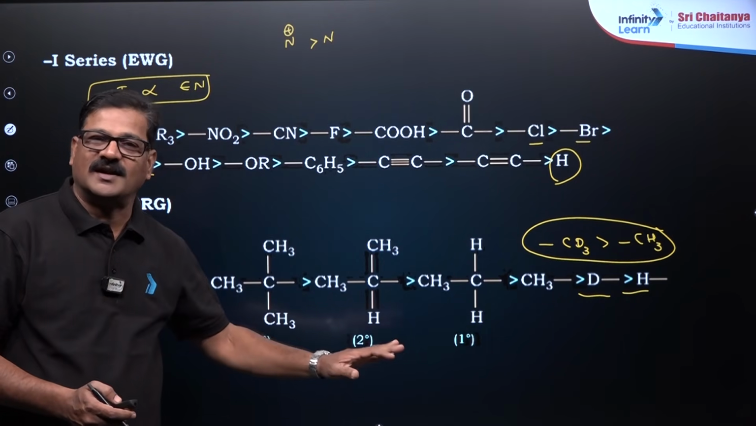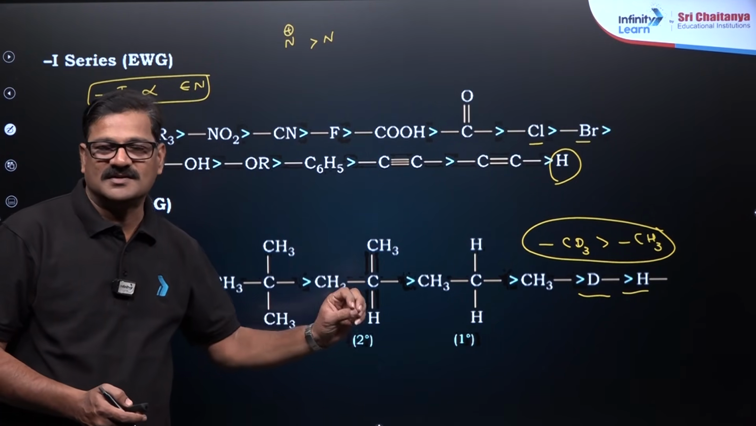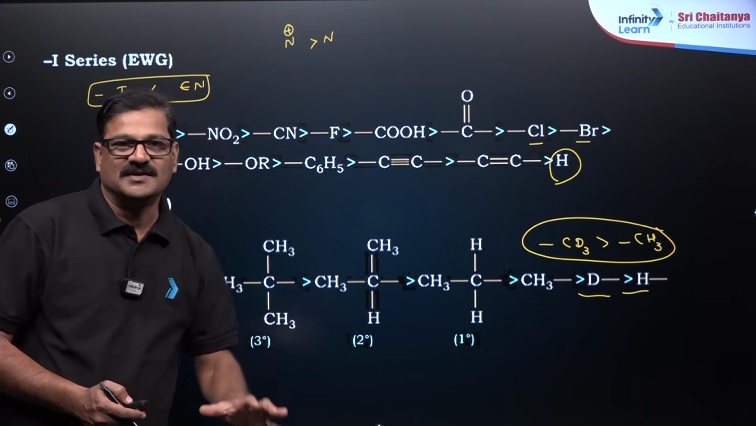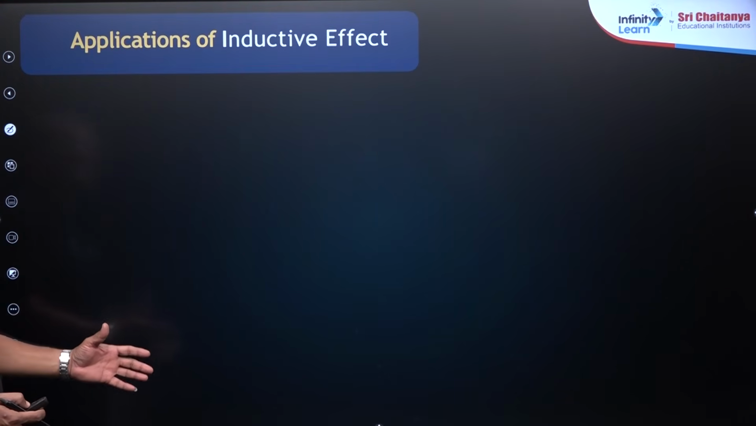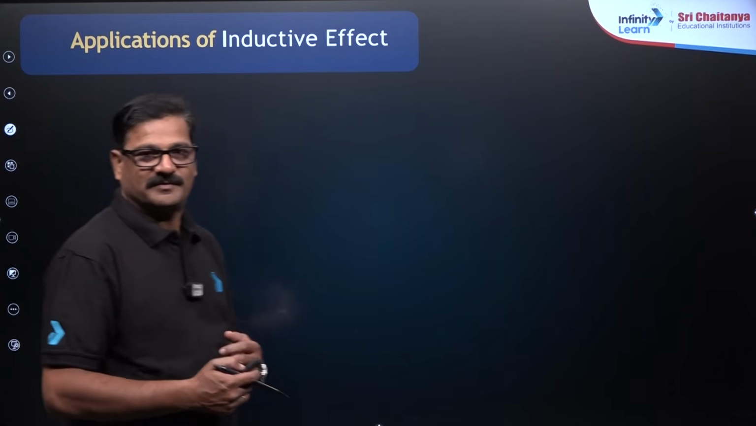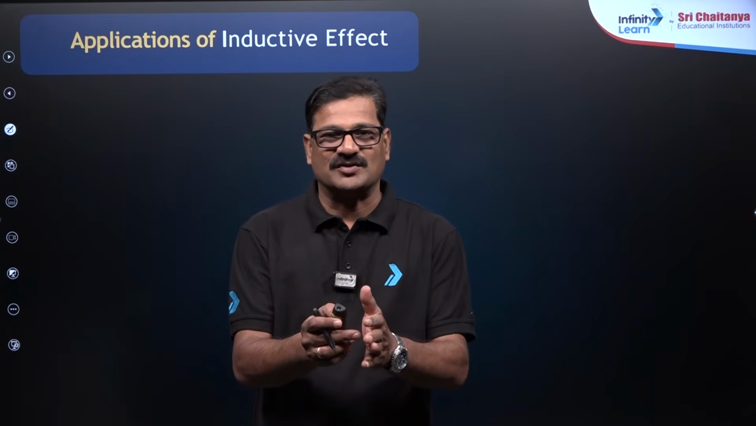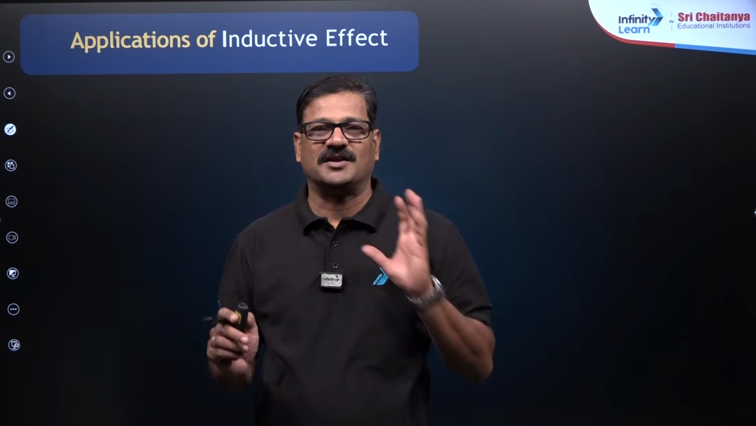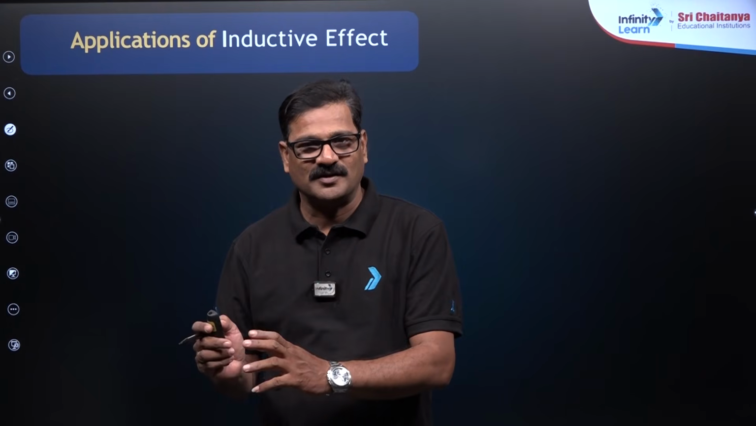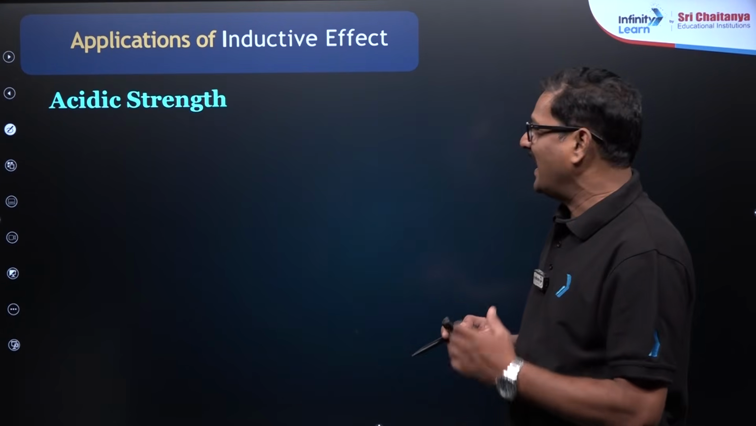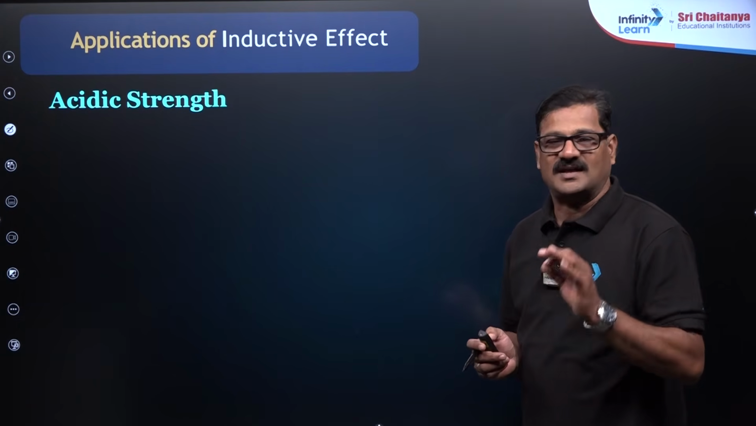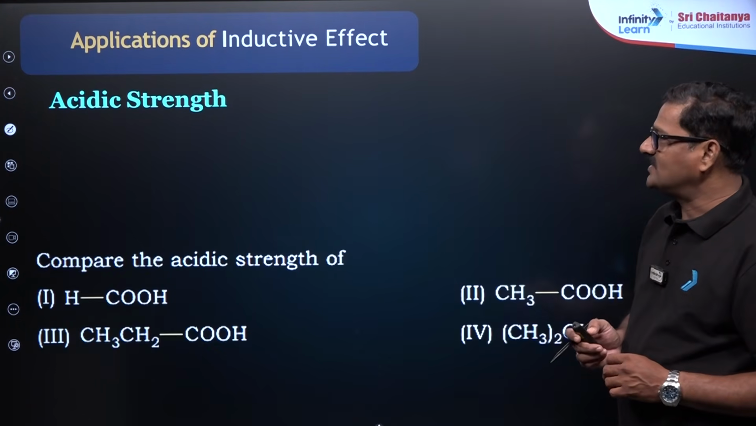Moving ahead, let us see the orders of the various effects. Here the important points I have already given you about this and the applications of inductive effect. We will see in today's class every application, and for every electronic effect, immediately its application. So let us talk about acidic strength. What is an acid? So you can say acidic strength.